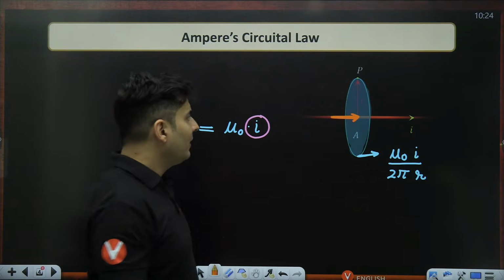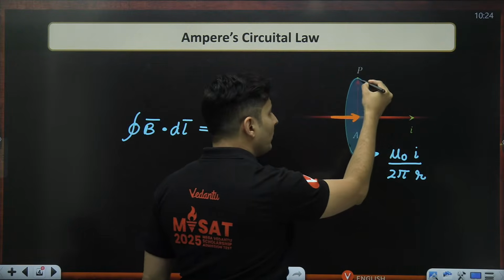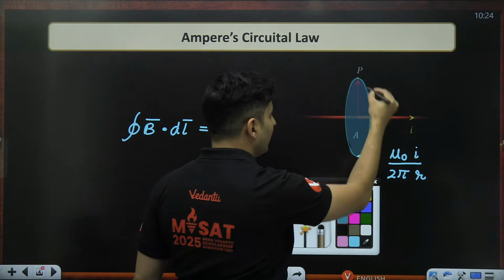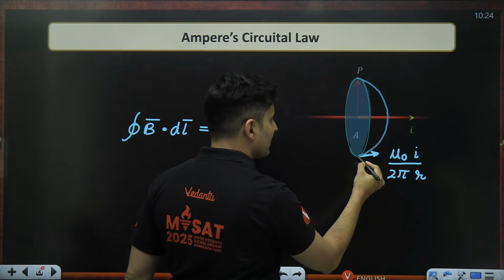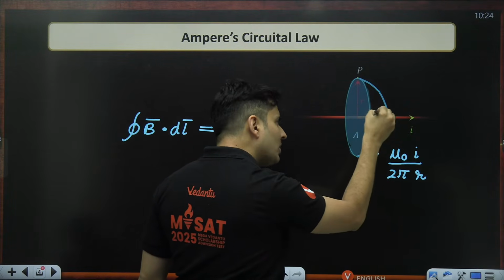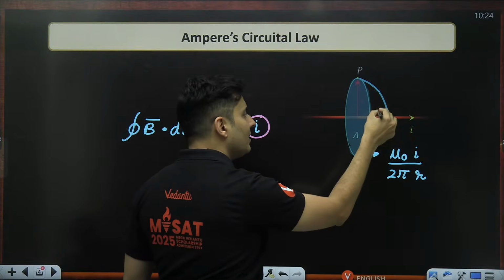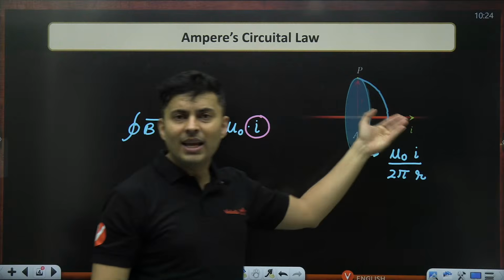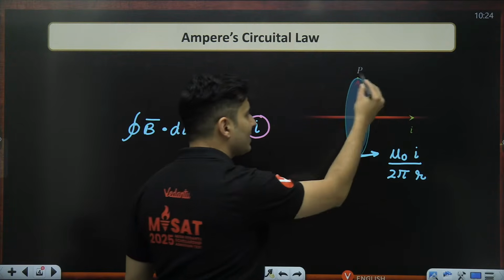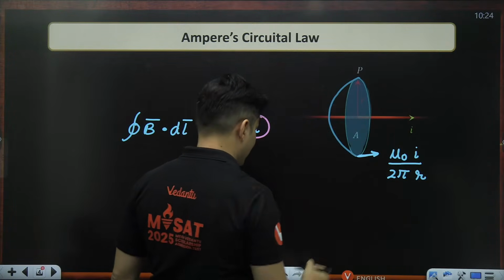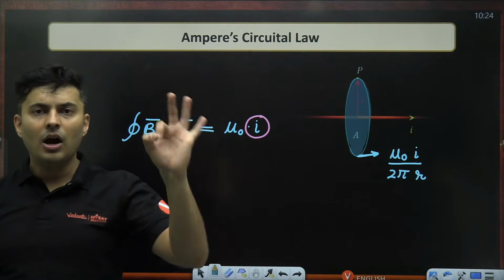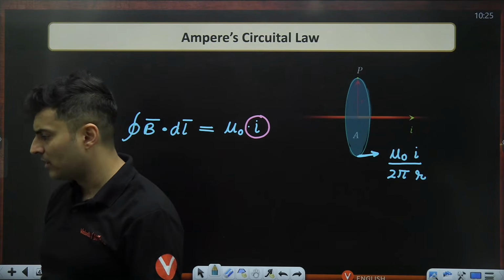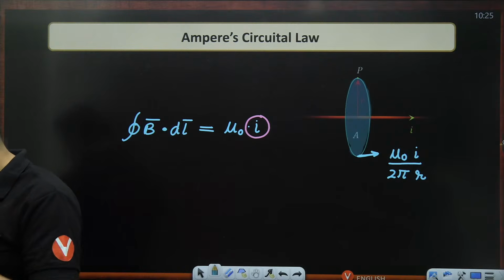Even if this soapy film was like this, the wire would eventually pierce it. It's not like the wire stops in between. It's an infinitely long wire. So the wire will eventually pierce it, whether the film was concave, convex, or even flat. How many of you agree with this statement? Let me know in the chat box by putting up a thumbs up. Yeah, it can be of any shape.